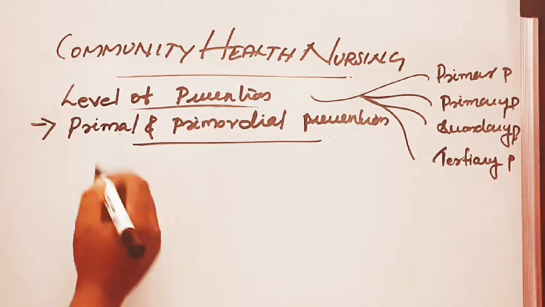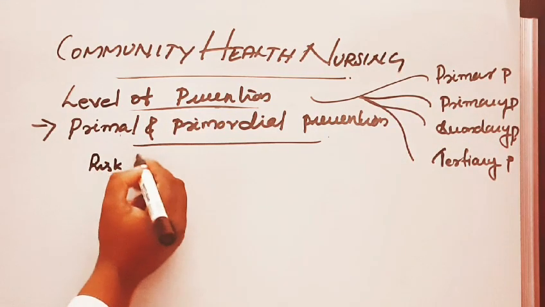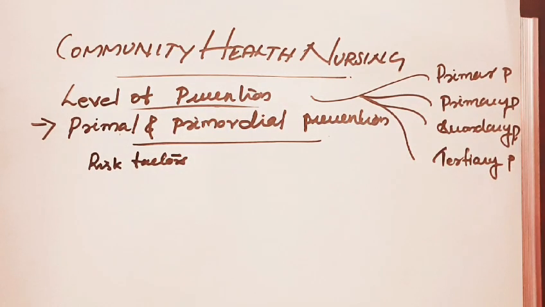Primordial prevention is mainly aimed at the risk factors. It is the prevention of emergence of risk factors in the population in which they have not yet appeared.